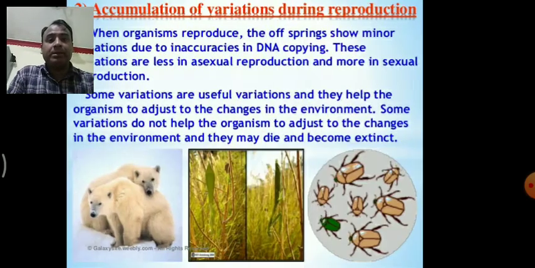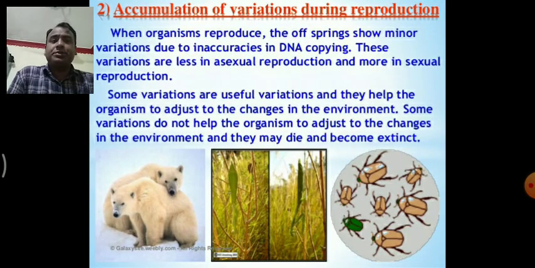Next, accumulation of variation during reproduction. When organisms reproduce, the offspring show minor variation due to inaccuracy in DNA copying. DNA copying means that when a DNA divides or replicates, replication is a process in which a DNA forms a new copy of DNA, which transfers to the next cell or next generation. These variations are less in asexual reproduction, as I already discussed with you, and more in sexual reproduction.